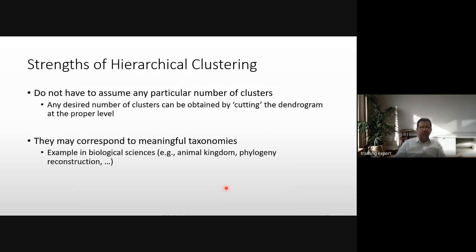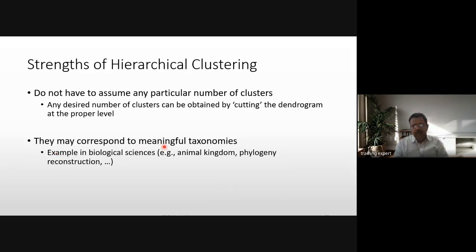Now we can talk about the strengths of hierarchical clustering. You do not have to assume any particular number of clusters. In k-means clustering, you have to pass k, the number of clusters. In this one, you do not have to pass any number of clusters. It represents all the data, and you just need to obtain the clusters by cutting the dendrogram at a proper level. So if you want to visualize the data in 4 or 5 clusters, accordingly you can cut the dendrogram at 5.